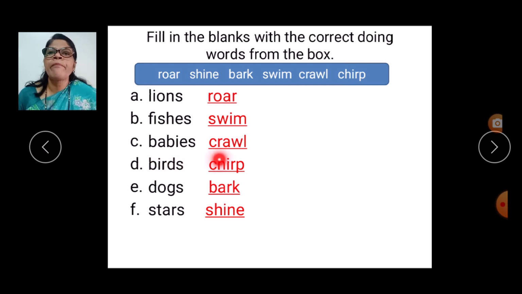Birds, they make the sound, chirping sound. So birds chirp. Dogs, what do dogs normally do, children? When strangers come, they bark. So dogs bark. Stars shine in the sky.